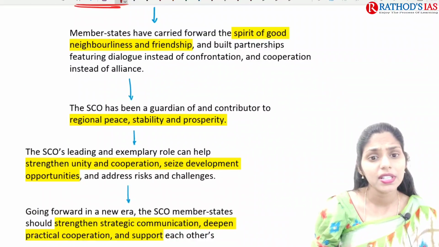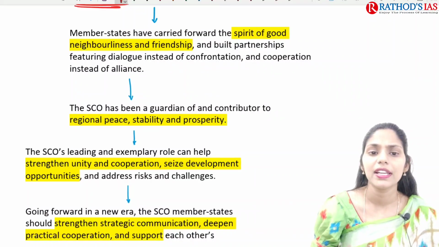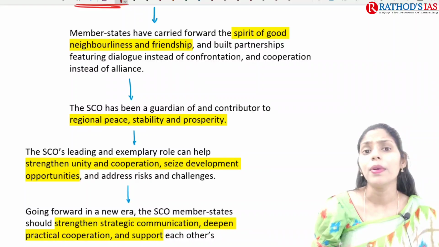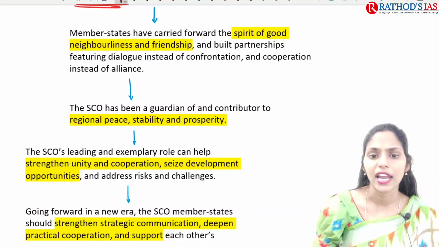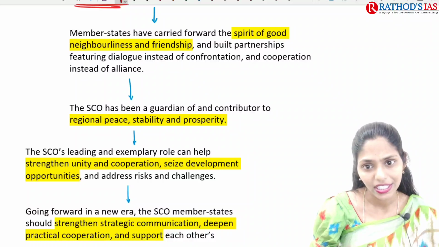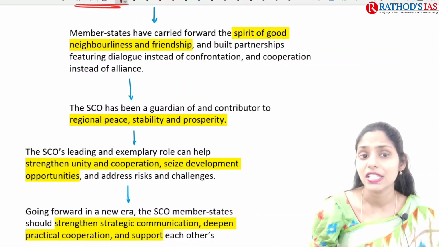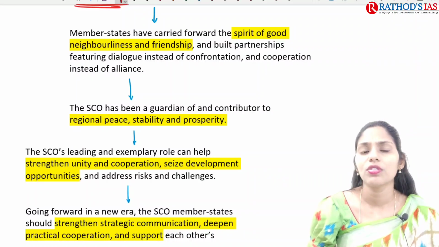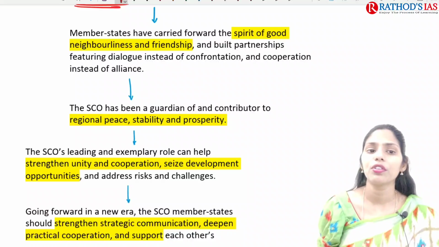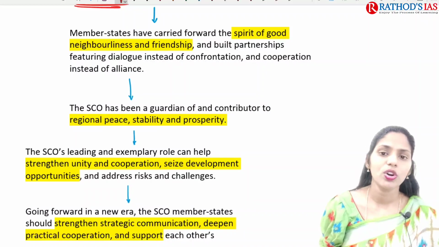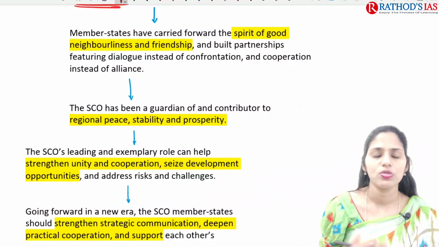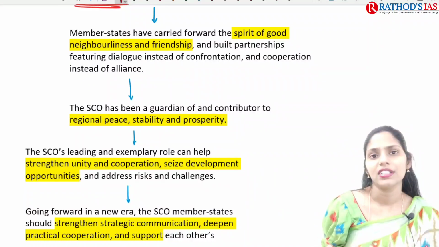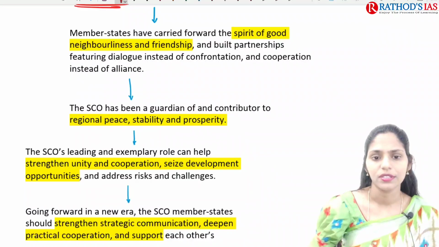And especially the member states, they have carried forward the spirit of good neighborliness and friendship, and we are building partnerships featuring dialogue instead of confrontation, and cooperation instead of alliance. So here we are moving with the spirit of good neighborliness and friendship. We are not coming up with confrontations, and we are not having unnecessary incorporation as well.